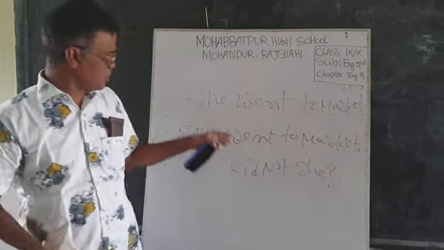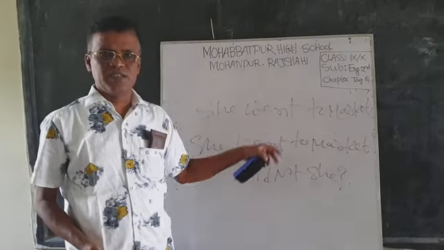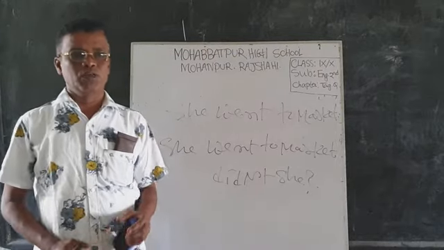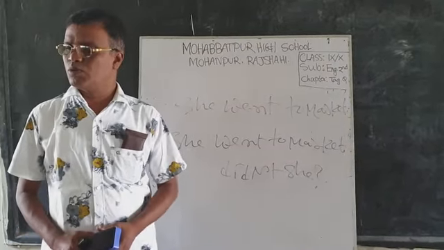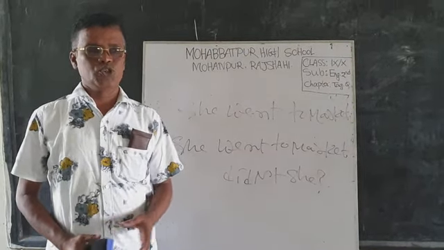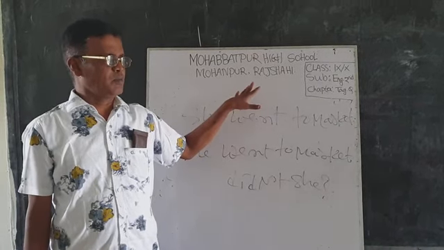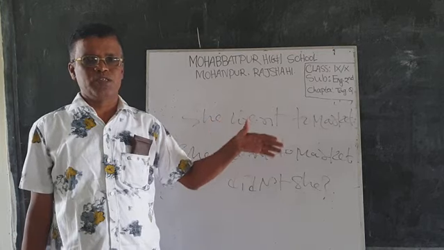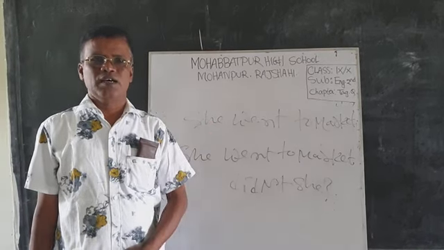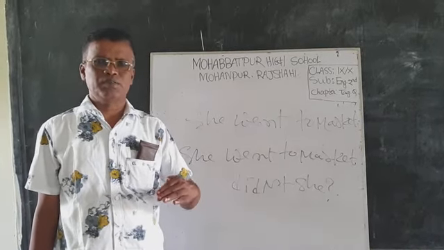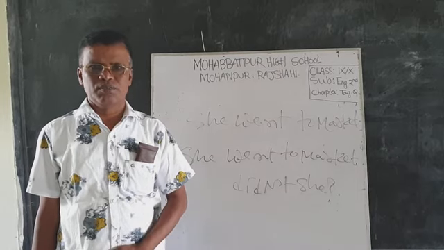This is a past form sentence, this is past indefinite tense. So, dear student, when you form the tag question, there are some rules. When you have a positive sentence, the tag question is negative, and when you have a negative sentence, the tag question is positive.